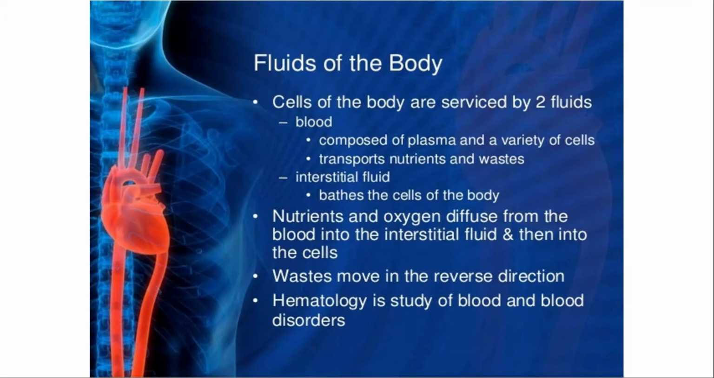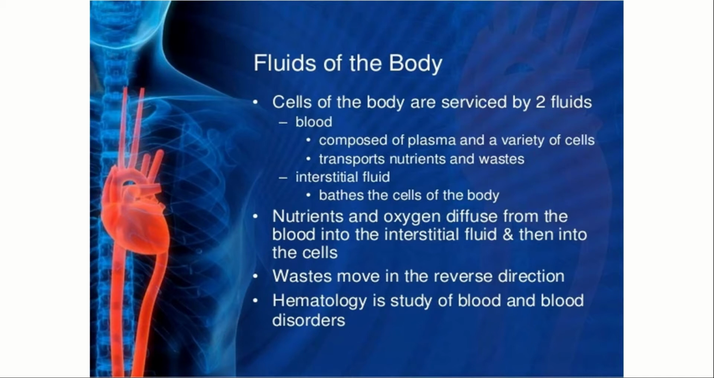Fluids of the body. Cells of the body are serviced by two types of fluid. One is blood and the second is interstitial fluid, that is the fluid which travels between the two cells. Blood is composed of plasma and a variety of cells. It transports nutrients and waste. Whereas the interstitial fluid, which can also be called lymph, bathes the cells of the body. Nutrients and oxygen diffuse from the blood into interstitial fluid and then into the cells. But waste moves in the reverse direction.